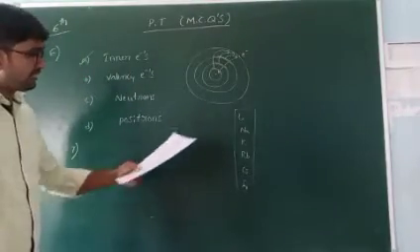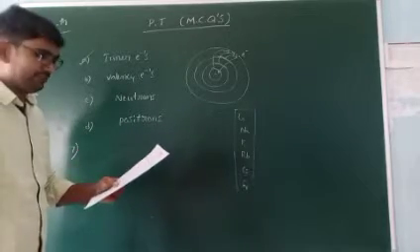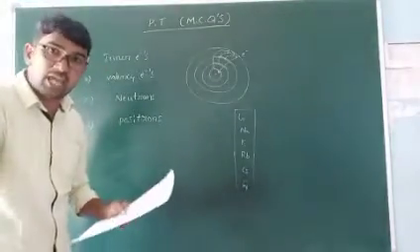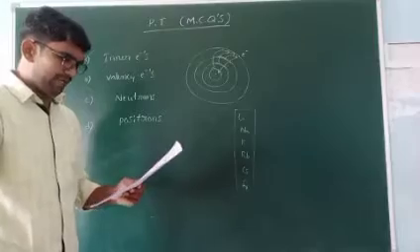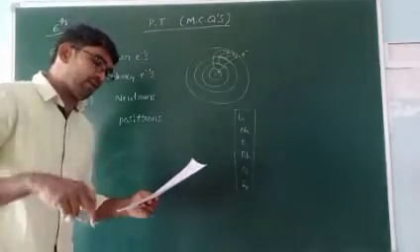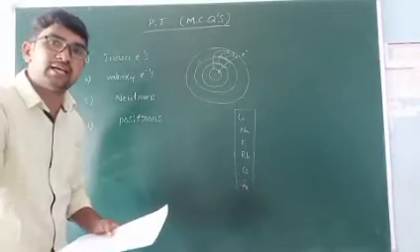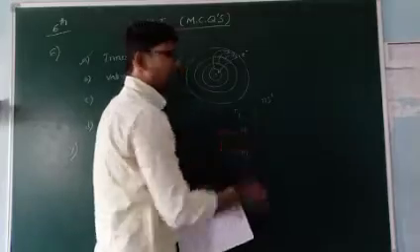So, elements present in the same group have generally what type of same electronic configuration? Not the same electronic configuration, the same outermost electronic configuration. So, A is not the correct answer. B, number of electrons in the outermost shell, is correct.